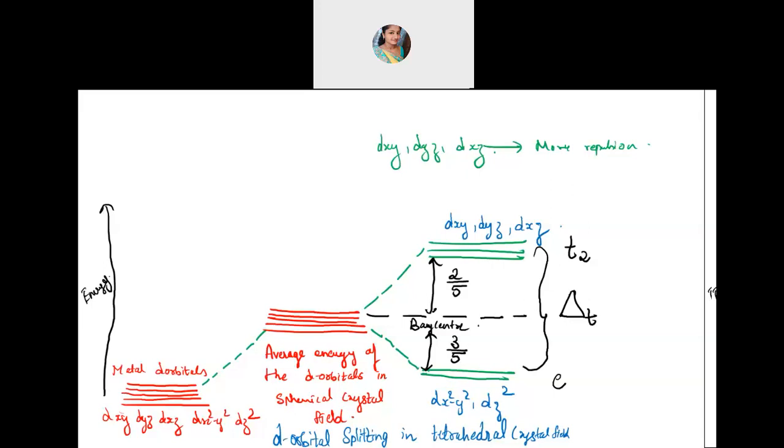No? Yeah, now we'll go for the next one. See, now here this splitting which has occurred, that delta T and delta naught you have seen, no? The splitting which takes place in the presence of the ligand. Okay, now which ligand will give you more splitting? That arrangement was found out experimentally. It was found out through spectroscopy. Okay, spectroscopy method was used to find out which ligand shows more kind of splitting.